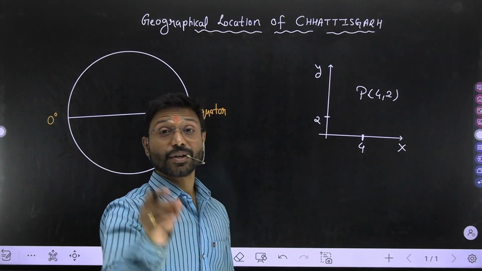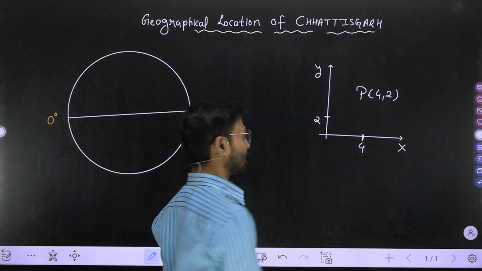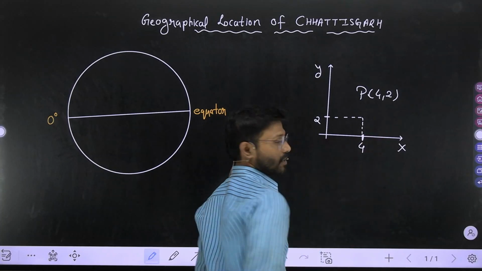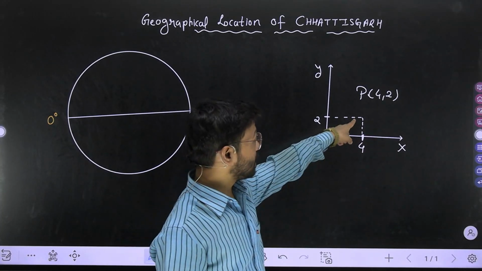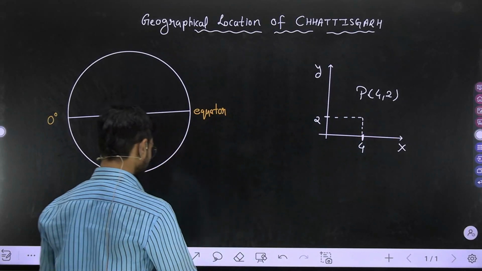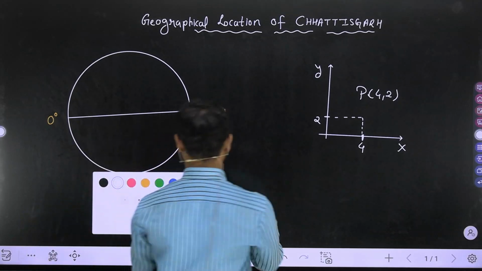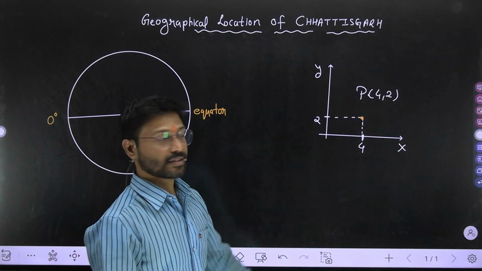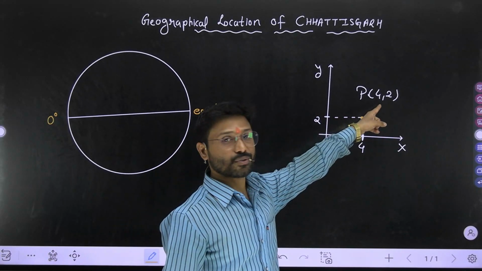And after that, you drew a dotted line like this. And the point where these two dotted lines, vertical and horizontal, meet, this point shows P with respect to 4 and 2.